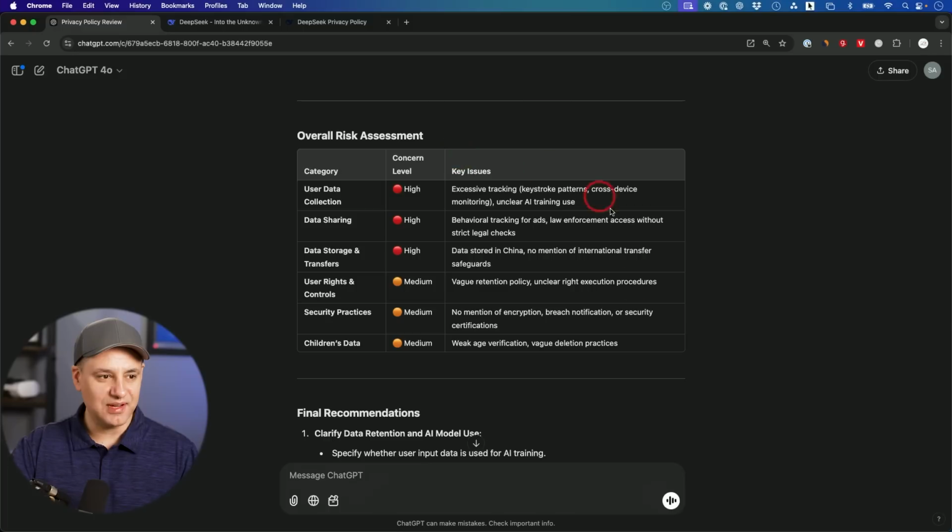to use this app. Now, ChatGPT made this nice table here. So user data collection, concern level very high. Data sharing, concern level very high. The way they store the data: data is stored in China, no mention of international transfer safeguards, very high.